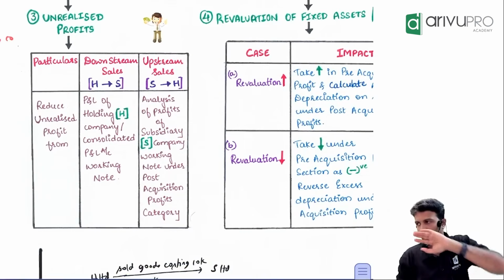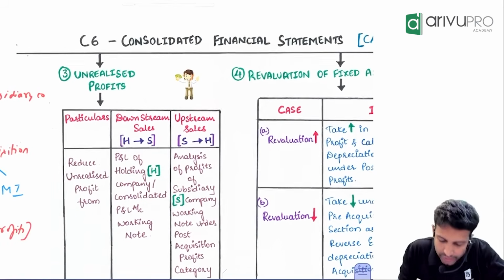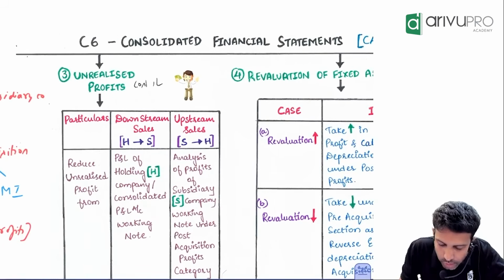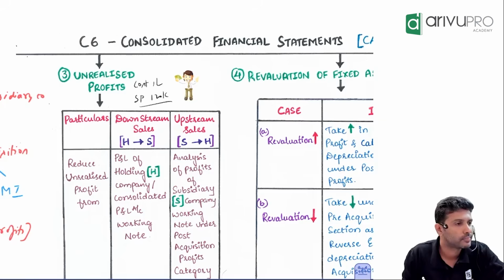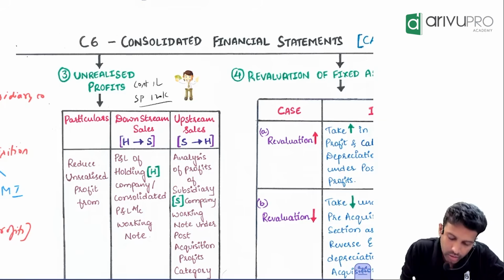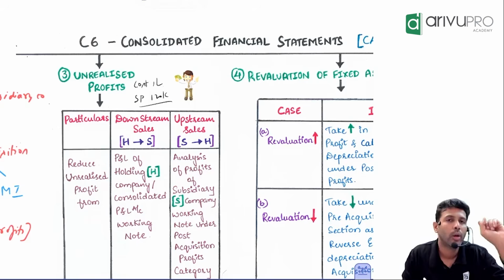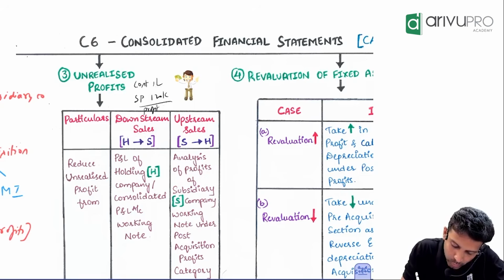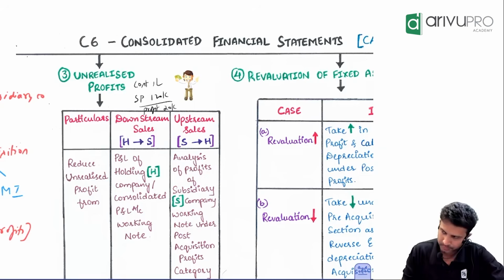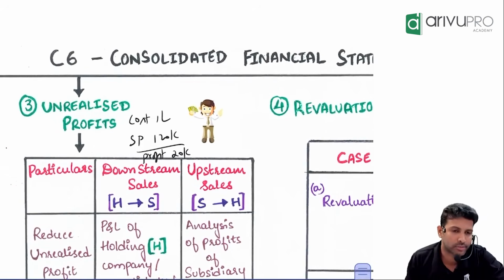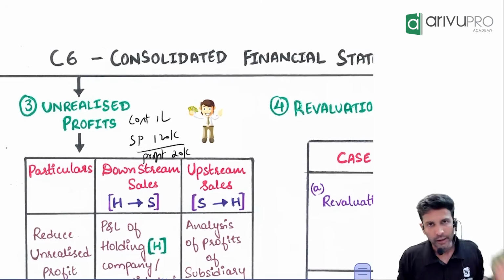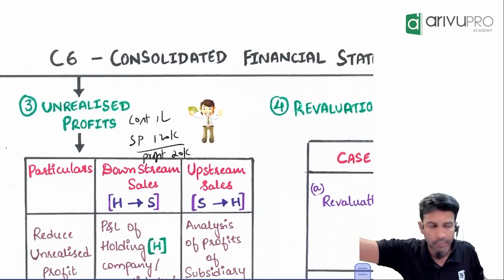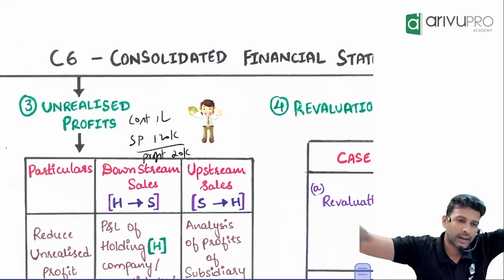Now people, let's say the cost of the goods is 1 lakh, but the selling price is 1,20,000. H Limited purchased the goods for 1 lakh, but sold them to the subsidiary company for 1,20,000. So there was a profit of 20,000 made through this transaction. Now H Limited is a separate legal company, and S Limited is a separate legal company.